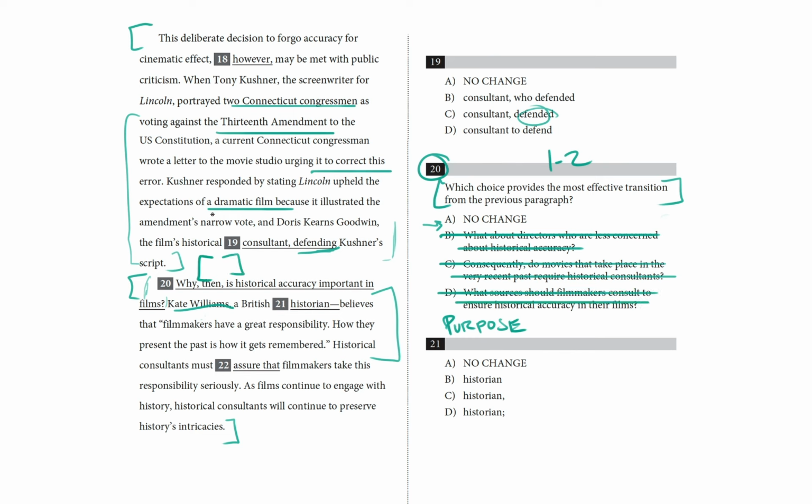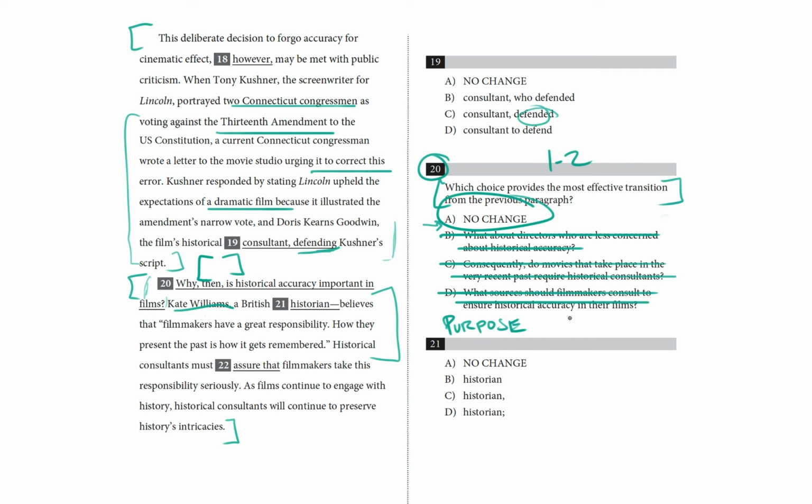What you're looking for is the gap between these 2 paragraphs, and we're looking for the choice that best fills that gap. You can imagine these 2 paragraphs without the underlined sentence or any of the choices, and then go back and plug each one of them in and see which one actually does the work of bridging them. And I think that choice A, no change, does the work of bridging these 2 contrasting ideas. The first paragraph says, historical accuracy can be sacrificed to serve the dramatic needs of a story. And the second one says, yeah, but it's still important because the way the past is portrayed shapes how the public sees the past. So identify the purpose, find the gap, figure out what fills the gap.